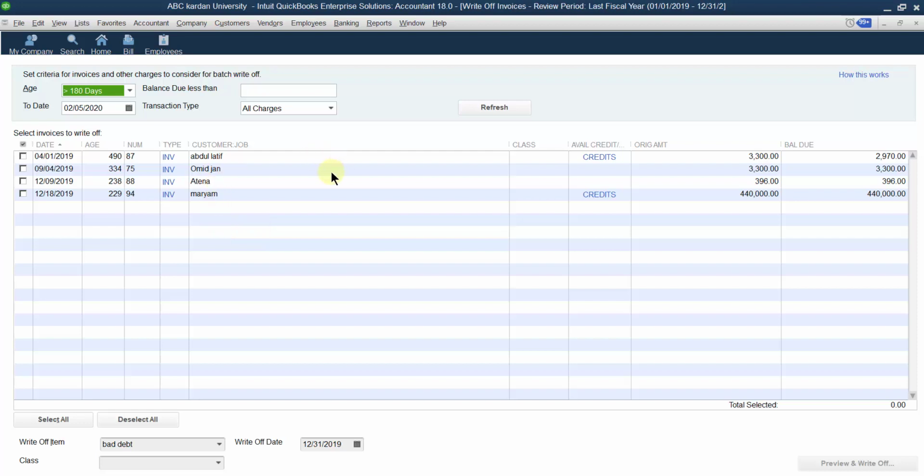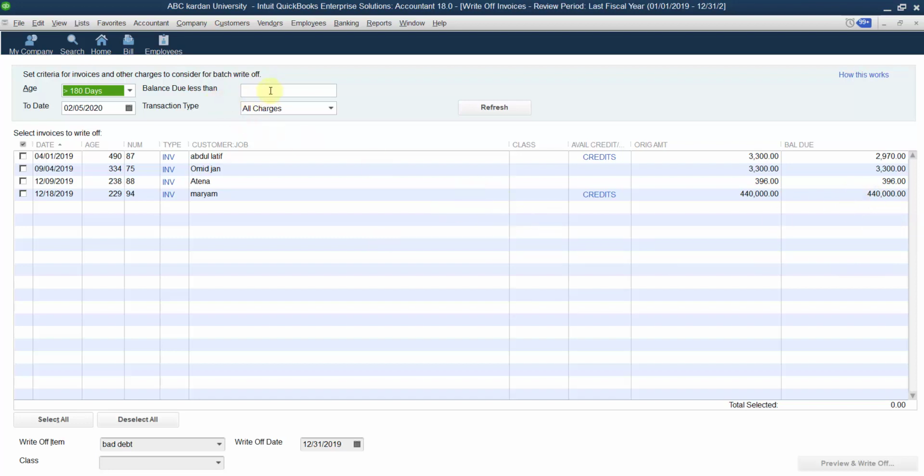Now, how many customers do we have outstanding, or how many customers are to be considered as a bad debt? For example, 4. One customer, Abdul Latif, how much overdue? 2,970. Next one is 3,300. Next one is 369. And the next one is this amount. So you see that this amount is a greater amount, which is payable by Mariam. If you consider all of this as a bad debt, definitely you will suffer a huge amount of loss. Why? Because this is an extra amount.